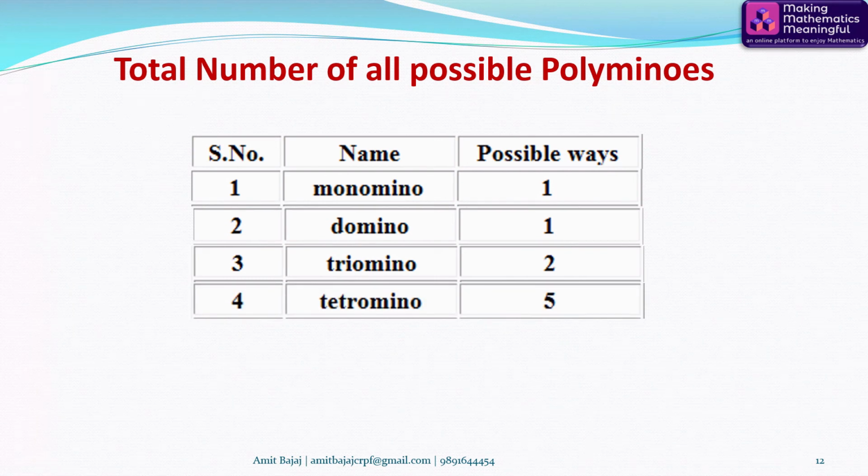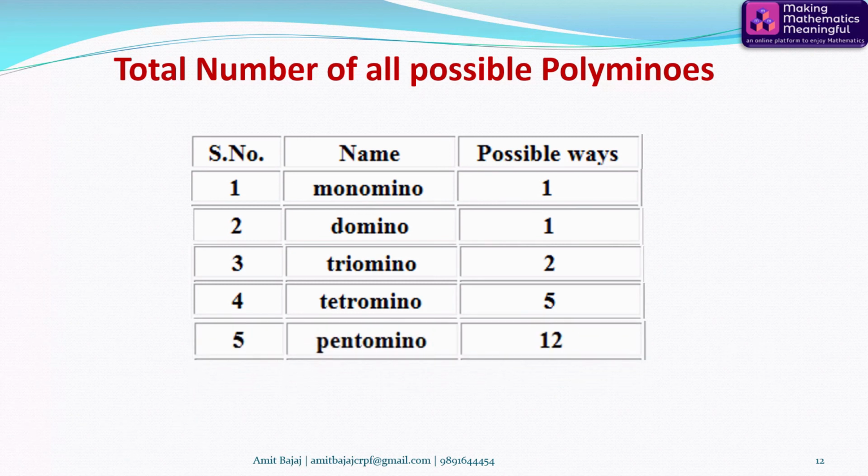Tetramino, five possible ways. And pentamino, a total of 12 pentaminoes are possible. So are you trying to generalize this number sequence to find how many shapes having six squares are possible? Mathematicians all around the globe tried this, but they have not been able to crack it and get the exact formula for the same till date.